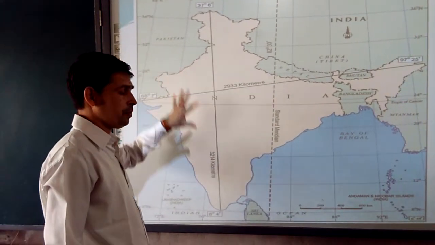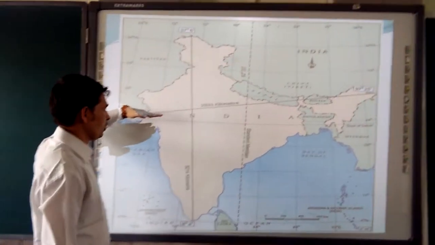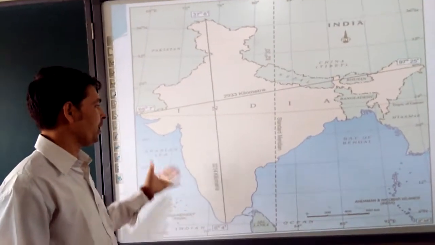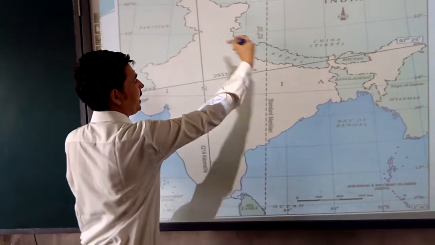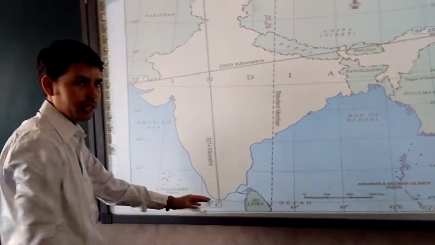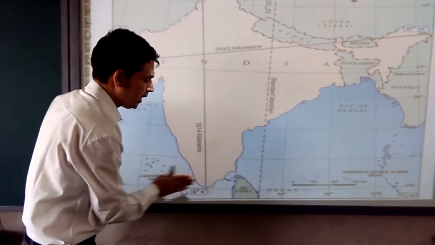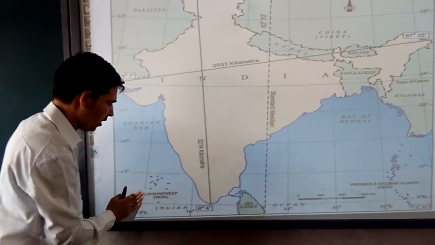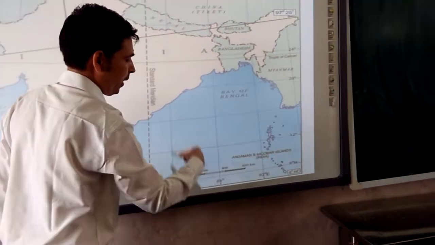By seeing this part, you can understand, as I stated, that from the southern part it becomes tapered. So what is the meaning of taper? Taper means becoming narrow and narrow and narrow. So as you are observing, this is India, and from the southern part it's becoming smaller and smaller, so it is tapering here. This Indian Ocean is divided by this land mass, and we have the Arabian Sea in the west, and in the east we have the Bay of Bengal.